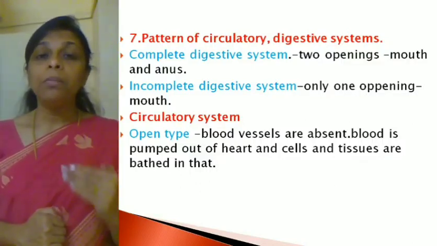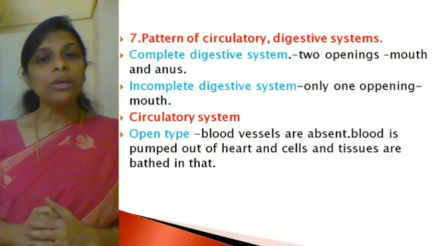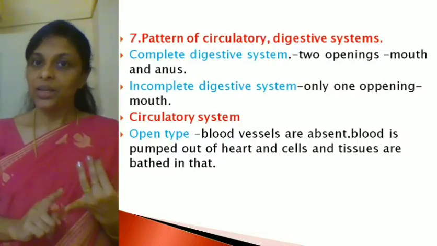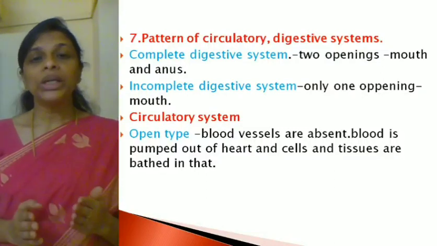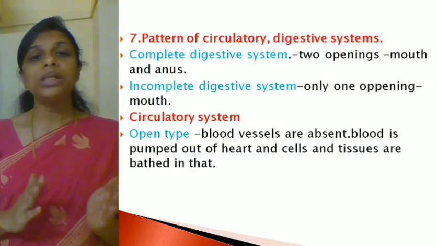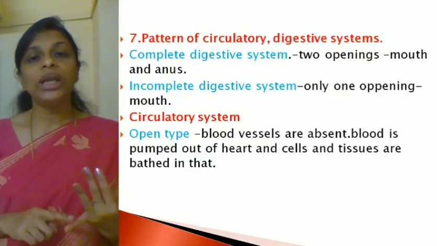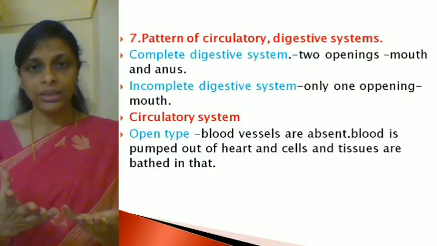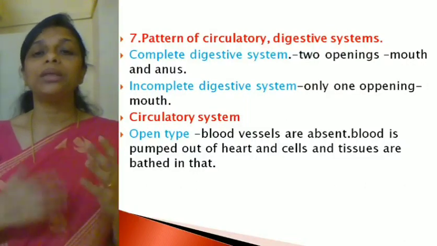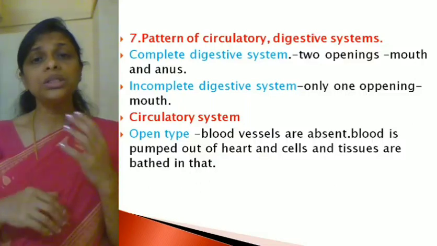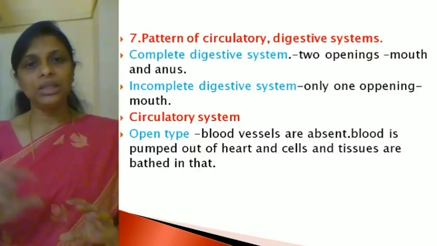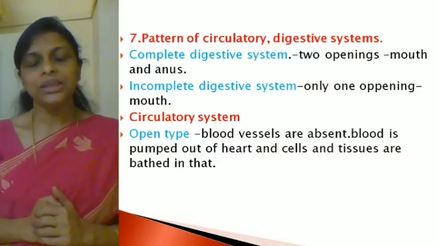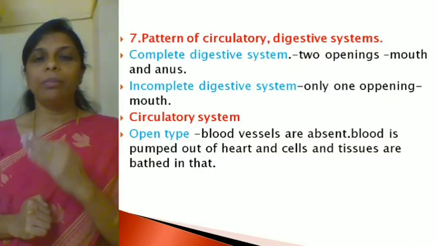Now what is open type of circulatory system? In open type, blood vessels are absent. Now what are blood vessels? Hope you know which are the blood vessels: arteries, veins and capillaries. So in the case of an open type, blood vessels are absent, means the arteries, veins and capillaries are absent. Then how does the blood flow? The blood is pumped out of the heart and the cells and tissues are bathed in it. Means the blood will be in constant circulation in the body, not through the vessels, it will be bathing all the organs and the cells and tissues. Such a circulatory system is called open type of circulatory system.